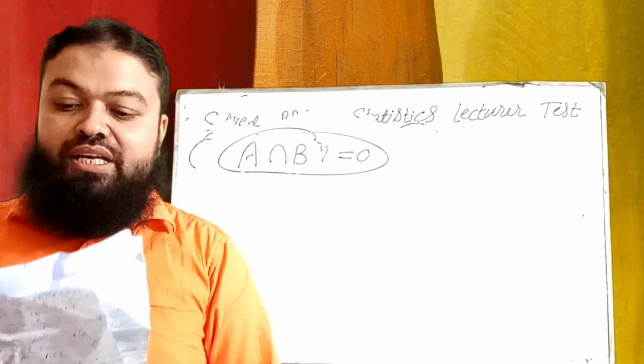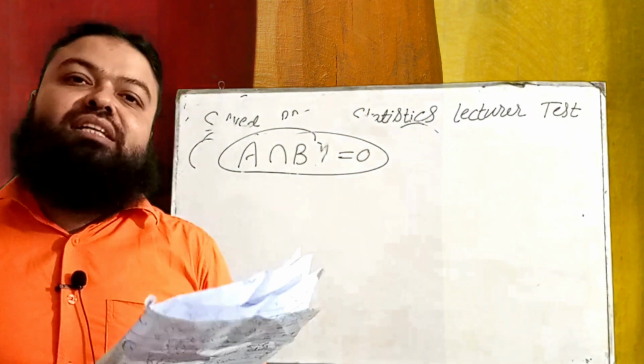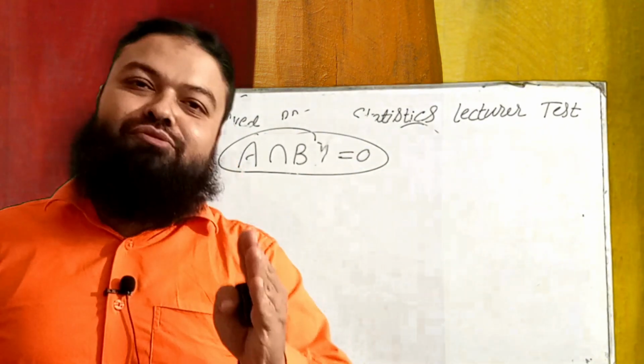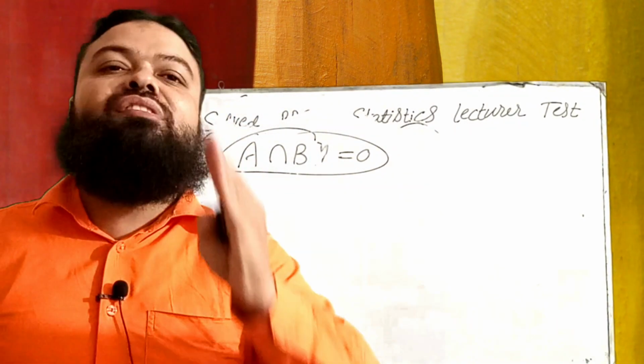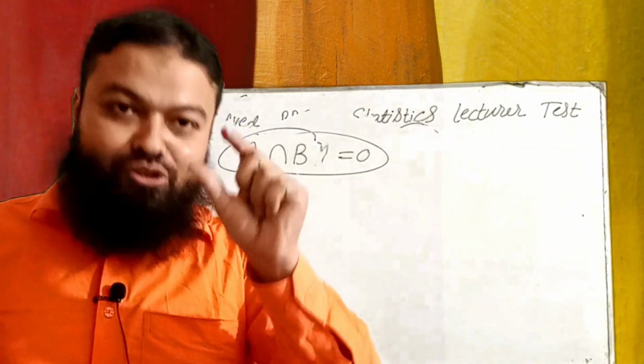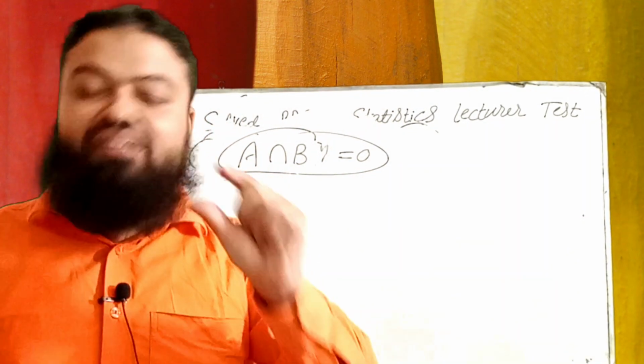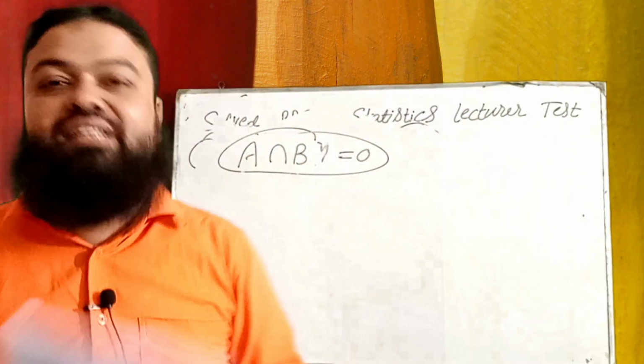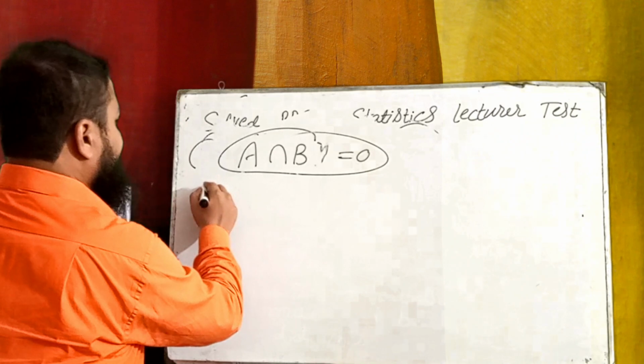Number 22 is when H naught is rejected. Dear students, actually we want to favor H1. H1 is for significant results. The question is, when H naught is rejected, it means our findings are statistically significant.